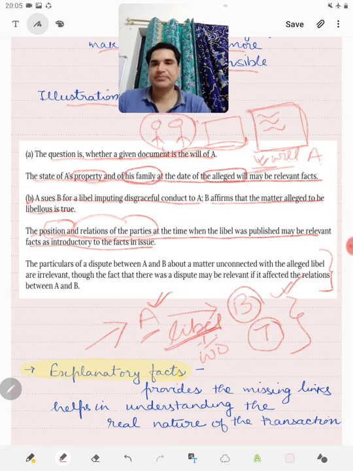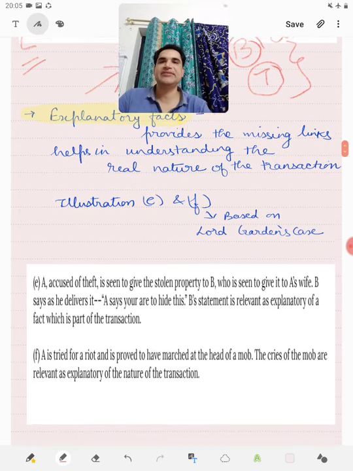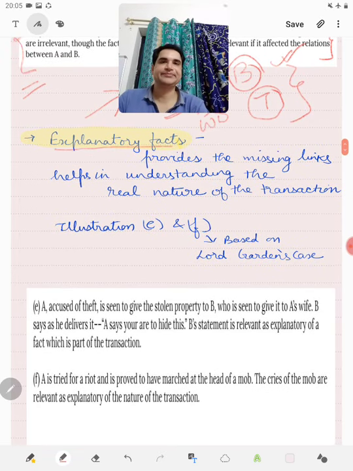This second part of illustration B we will be studying when we see how the relation between parties has been made relevant under section 9. Then another thing which has been made relevant is the explanatory facts. Explanatory facts provide details to the fact in issue or relevant fact. They provide the missing link and help us to understand the real nature of the transaction that takes place between the parties, and therefore they have been made relevant under section 9 of the Indian Evidence Act.